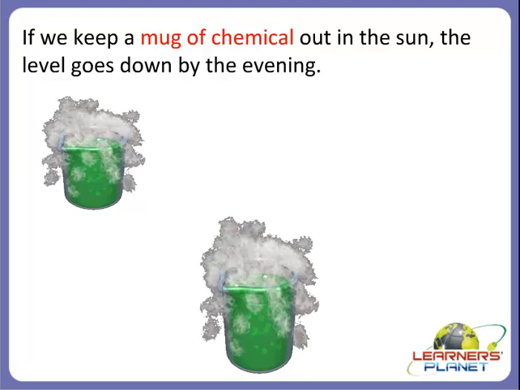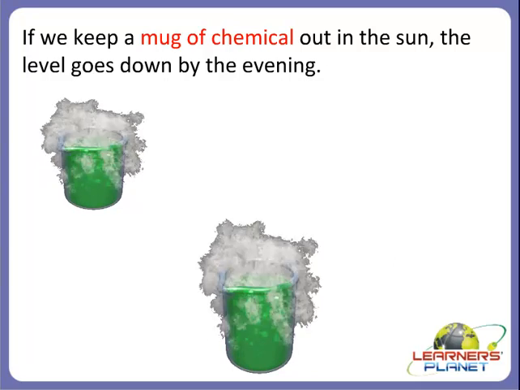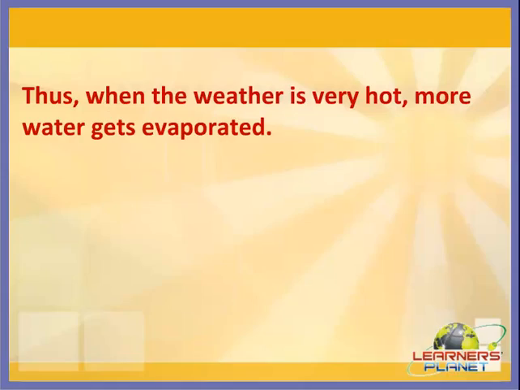Why does this go down? It is because of the process of evaporation. The chemical in the mug, because of the heat of the sun, evaporates, and that is why the level goes down.